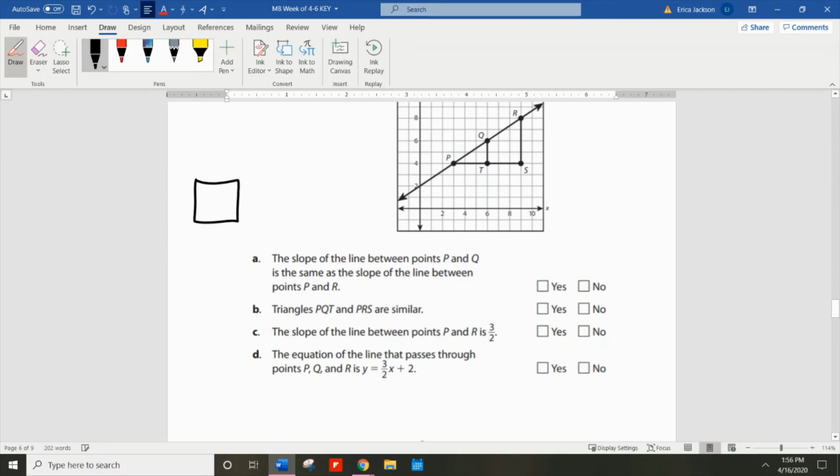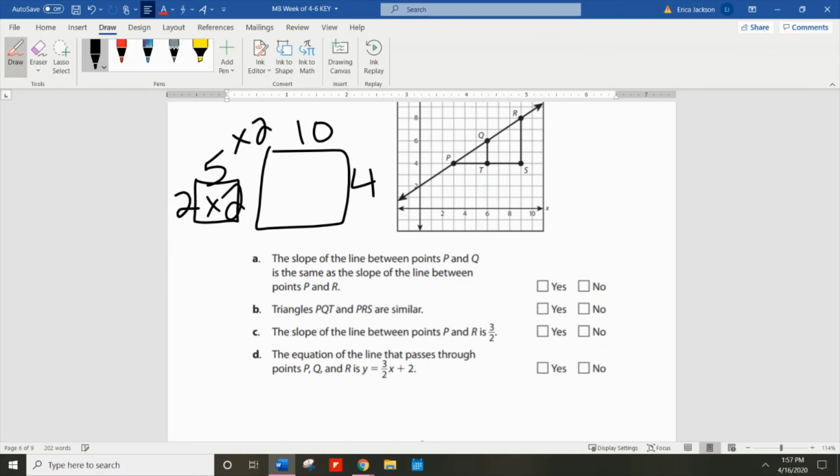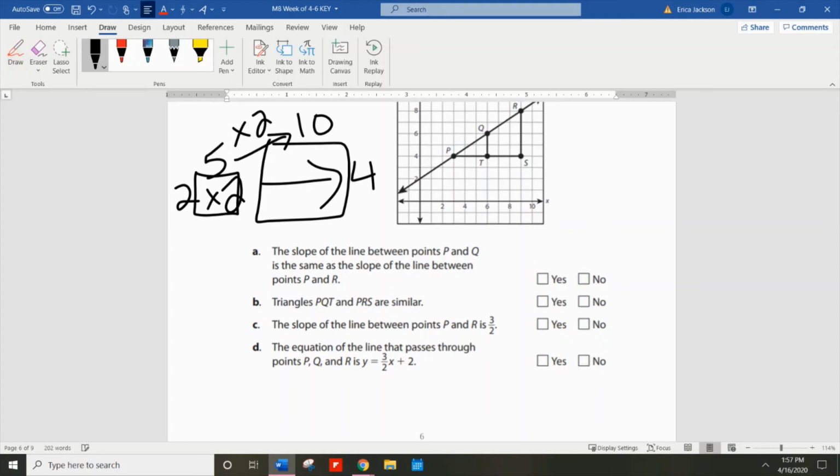If I have a rectangle and then a larger rectangle, I'm just going to put some measurements on here. Okay, hopefully you see the pattern here. 5 times 2 gives me 10, 2 times 2 gives me 4. They have the same scale factor, so those figures are similar. Similar means they have the same shape, same angles, proportional side lengths. So keep that in mind when you're doing that problem.